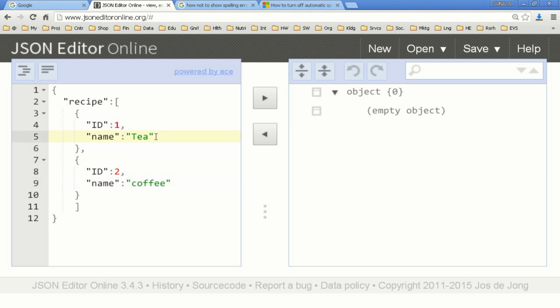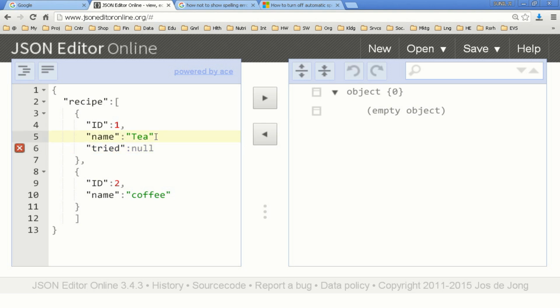I can also put a null entity here. For example, whether it is tried. I don't know about this, so I can put null.